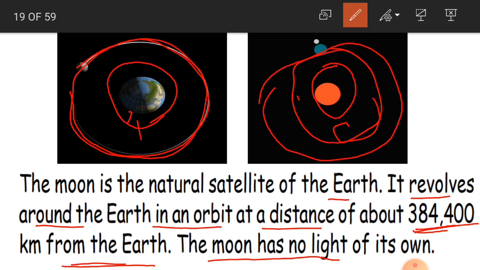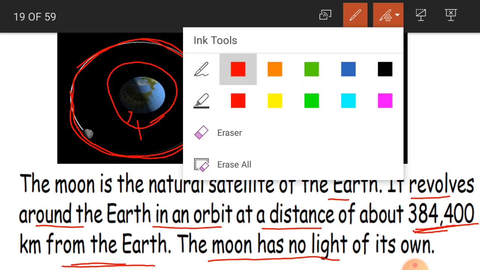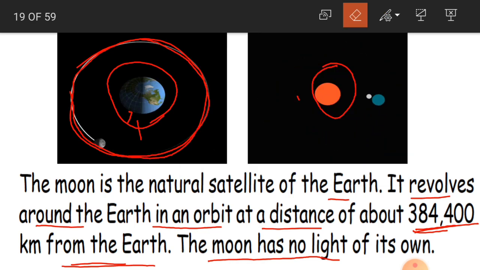See how the moon is changing its direction when it is revolving. Sometimes it is turning towards the sun, sometimes it is turning back towards the earth.